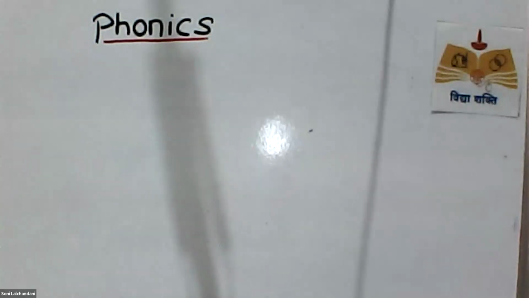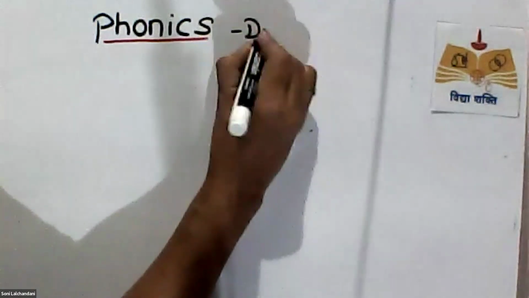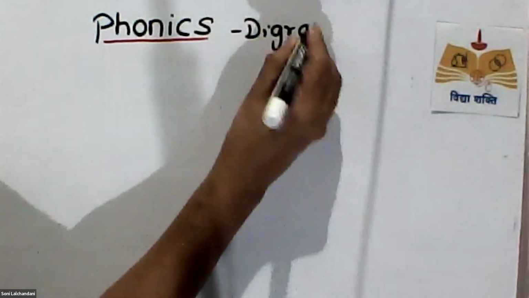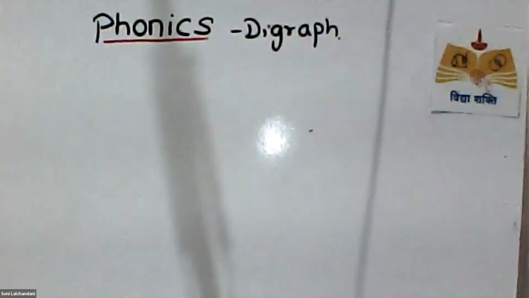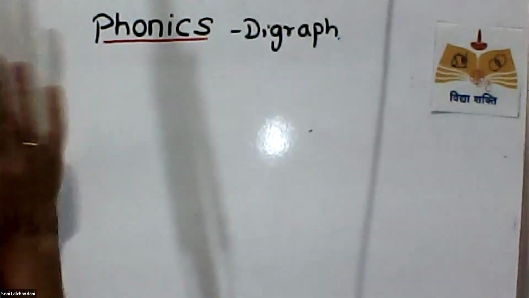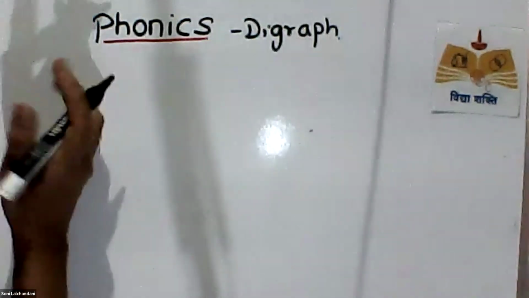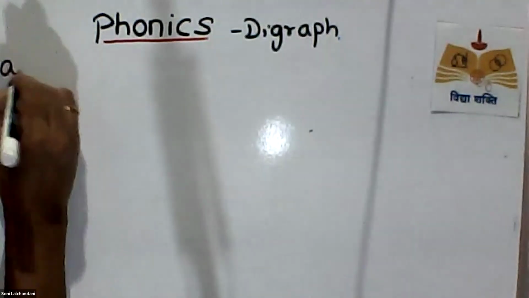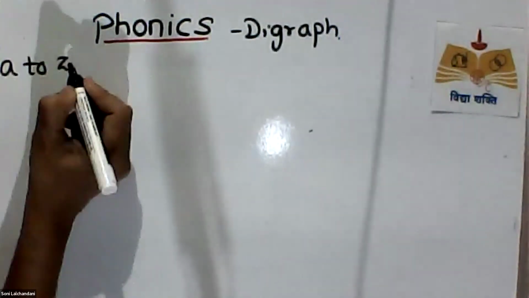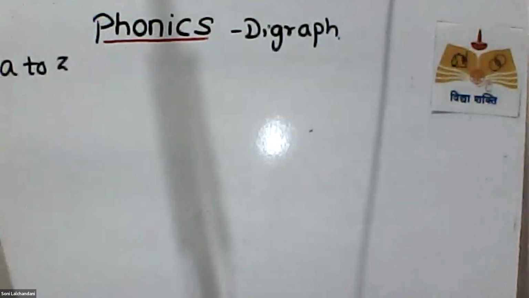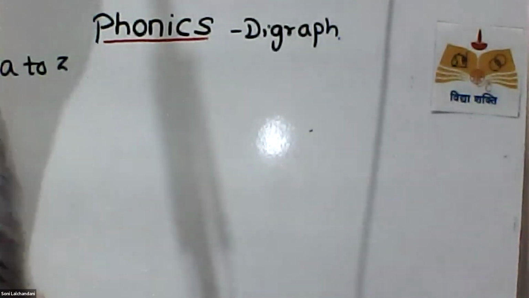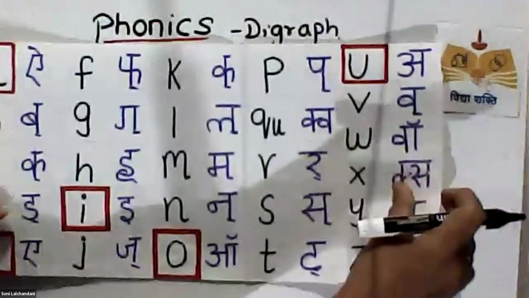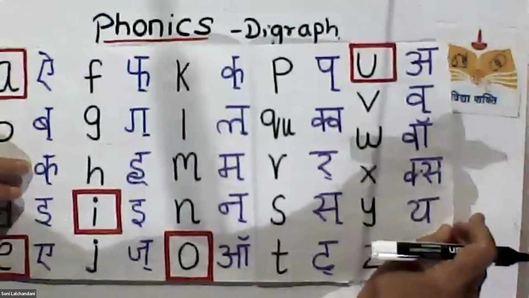Digraph सीखेंगे. Yes, very good morning, children. We are going to learn digraph. Okay. Now, what is a digraph? अभी तक हमने single sound सीख लिए हैं, यानी कि A to Z. If you don't recollect, I will again repeat it so that you can know the sounds. Okay. And then we'll proceed further.